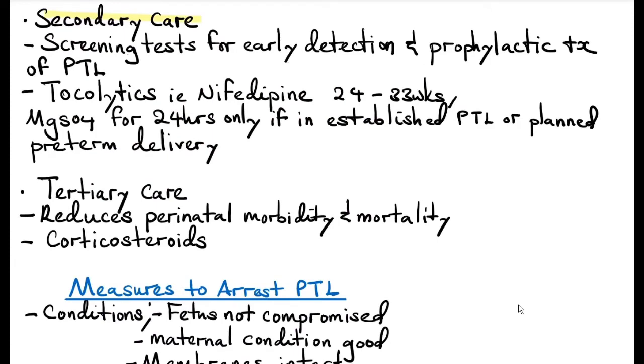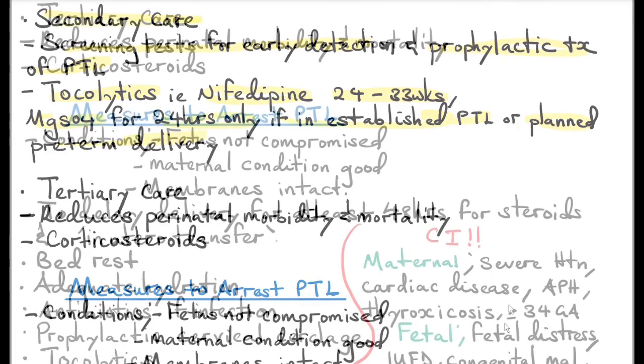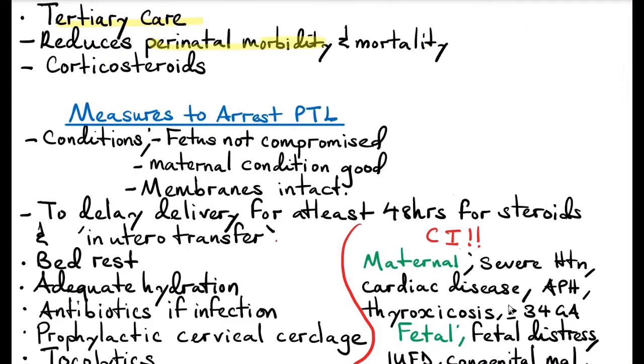Secondary care of prevention of preterm labor includes screening tests for early detection and prophylactic treatment of preterm labor. You can offer the patient tocolytics like nifedipine. Commonly used tocolytics are nifedipine, which is the safest drug. You can give it between 24 to 30 weeks gestational age. And also you can give magnesium sulfate for 24 hours only if in established preterm labor or if the patient is planning on having a preterm labor due to complications of pregnancy. Tertiary care is aimed to reduce the perinatal morbidity and mortality by providing steroids.